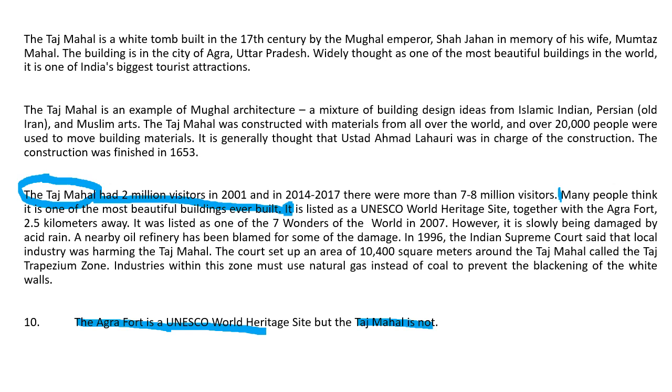Together with the Agra Fort, 2.5 kilometers away. Together with means that they are both listed as UNESCO World Heritage Sites. UNESCO is a United Nations department that deals with special cultural sites, places all over the world that have a cultural significance that need to be protected for future generations. And so the answer is false. The answer is false because they are both listed, not only one is listed.